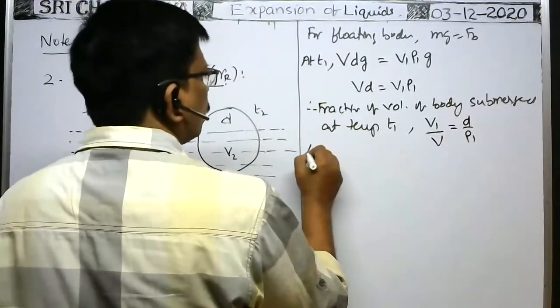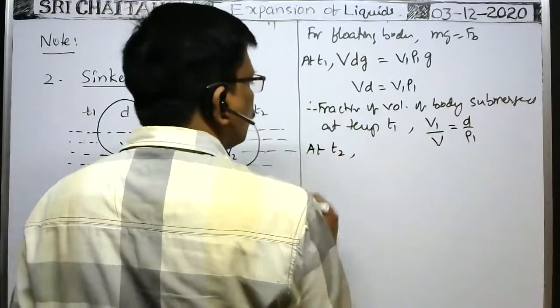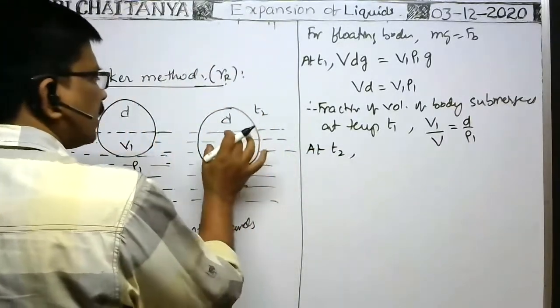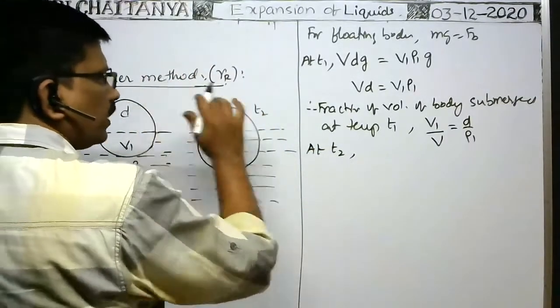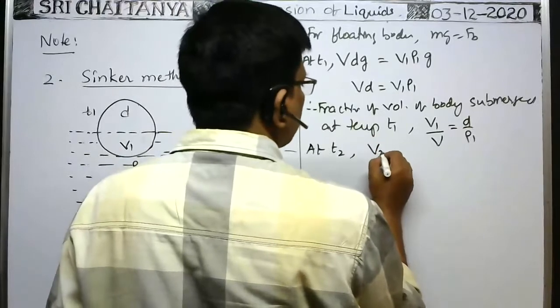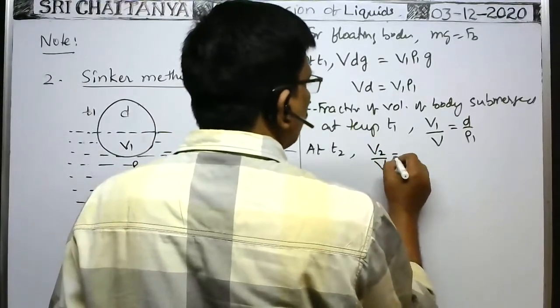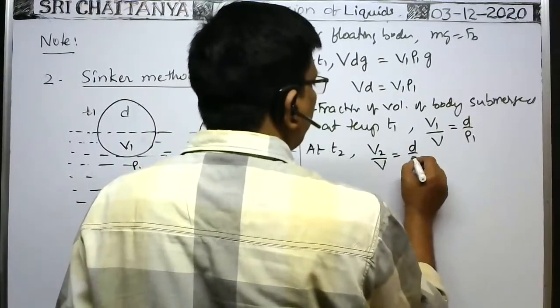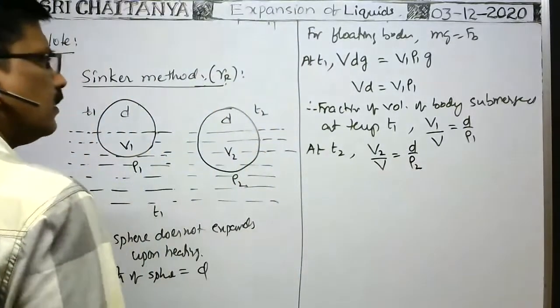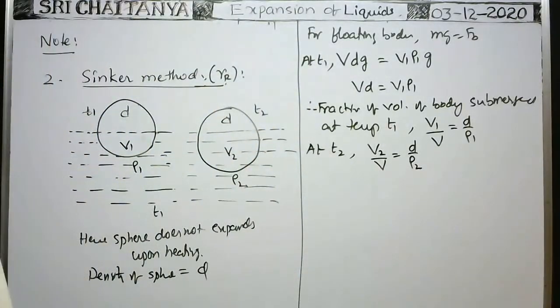Similarly, at T2, volume of the body submerged is V2, original volume is V. That's why the fraction of volume of the body submerged is equal to V2 by V, which is equal to density of the body by density of the liquid at temperature T2, which is rho 2.